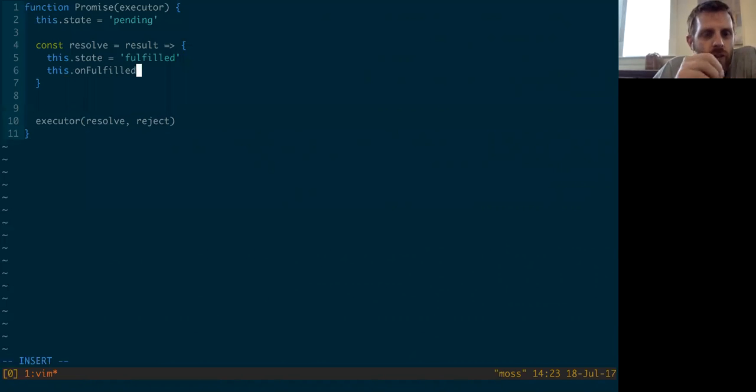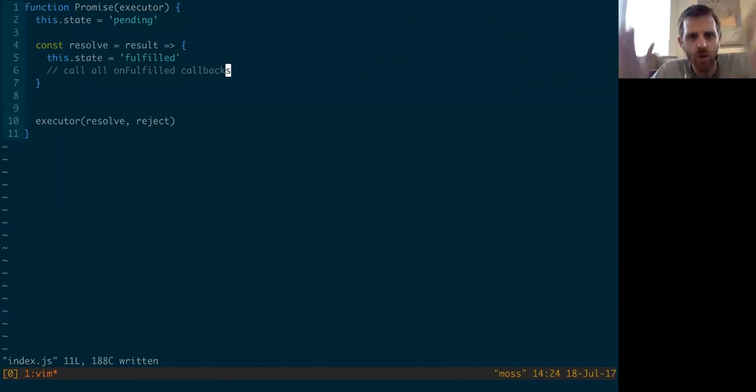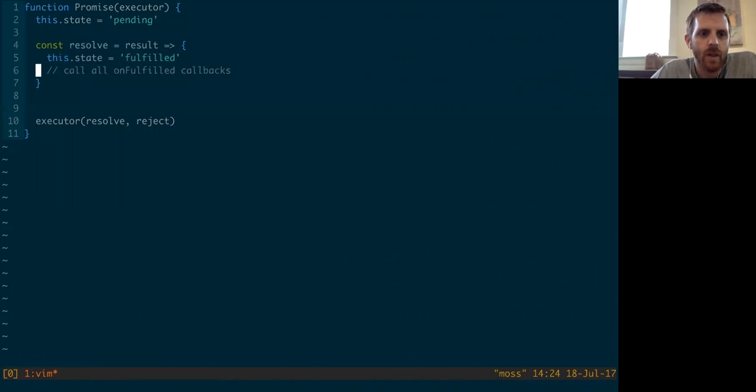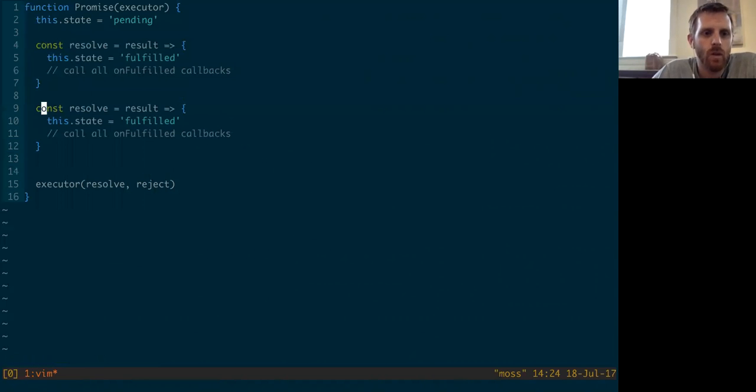So the object should have some list of unfulfilled callbacks, right, that are going to get added by then. So we want to do something with those. I'm going to just gloss over this part for right now. We're going to say call all unfulfilled callbacks, right? So that's what our resolve method would look like. It's going to set the state, and then it's going to call the unfulfilled callbacks. And then we're going to have another one of these called reject.